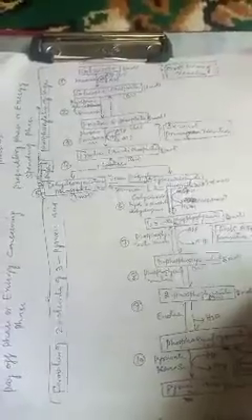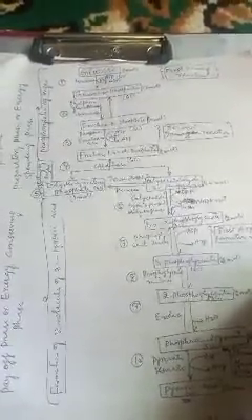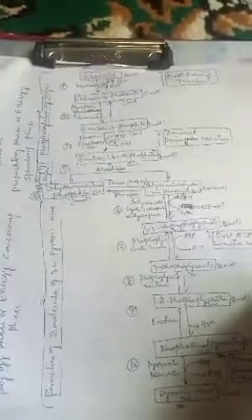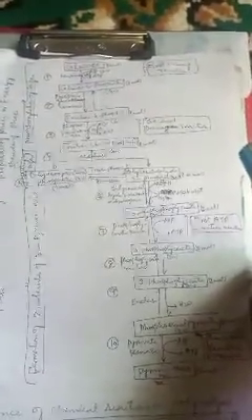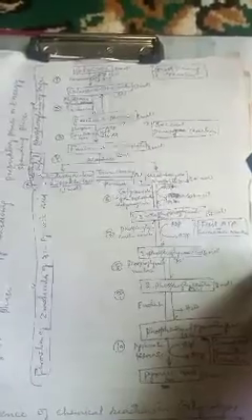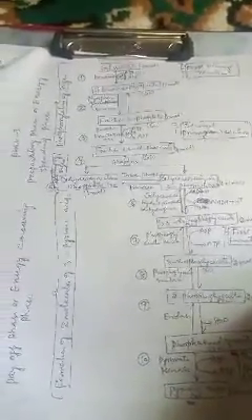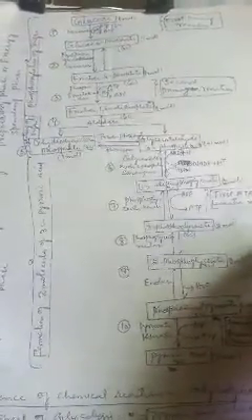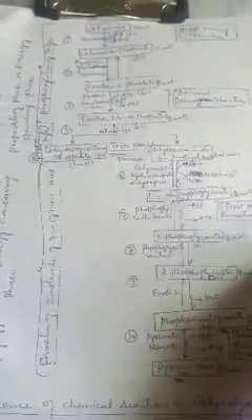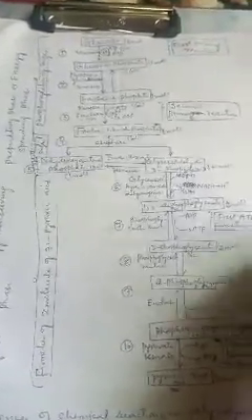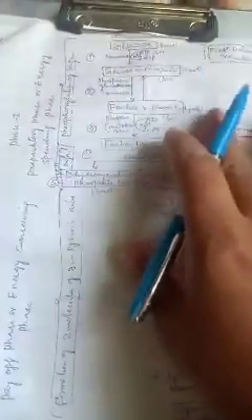And these 10 steps have been further divided into 2 phases. The first 5 reactions are called phase first, and the last 5 reactions are called phase second. This phase first is also called the preparatory phase or energy spending phase, while the second phase is called the payoff phase or energy conserving phase. Now we will see these steps. What happens to this glucose?